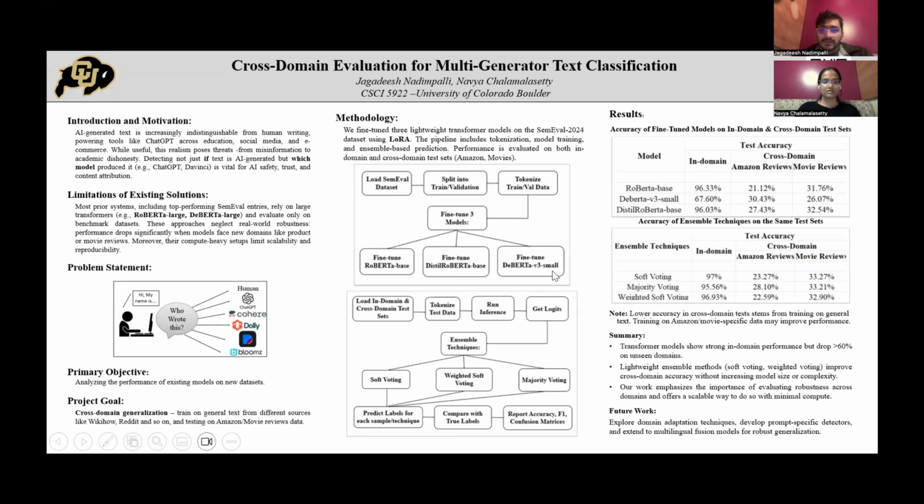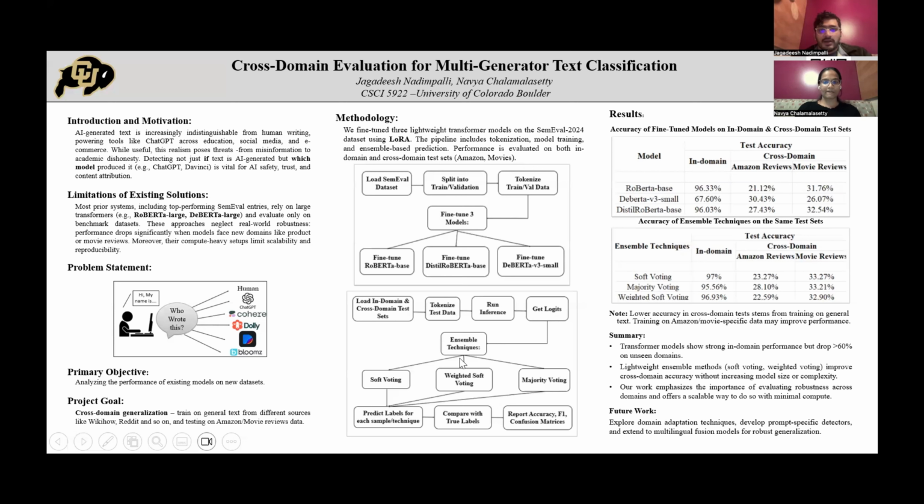And also during the validation phase, we try different hyperparameters such as learning rate, batch size, and dropout to find the best performance settings. This helps us avoid underfitting and overfitting and improves our model performance. After training, we evaluated each model on 2 types of test sets: an in-domain test set from the same SemEval distribution and a cross-domain test set, our custom Amazon and movie reviews. We then extracted the model logits, which were the raw prediction scores. Then we calculated the individual accuracy for each model on both in-domain and cross-domain test sets. This gives us a baseline for comparison before we move to combining models.